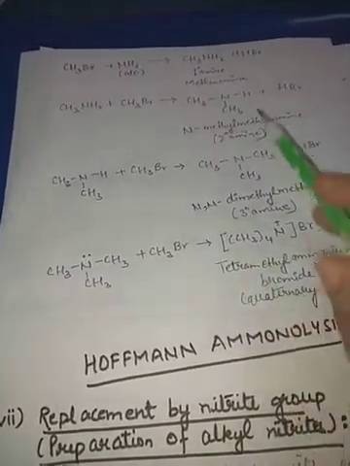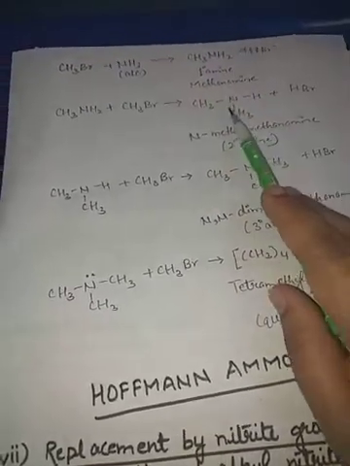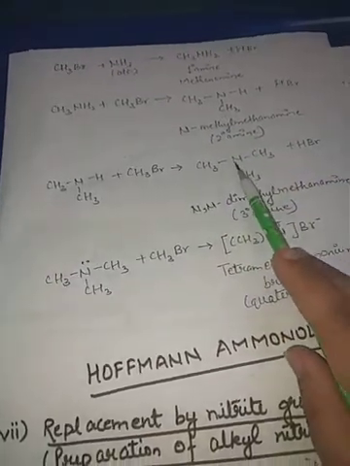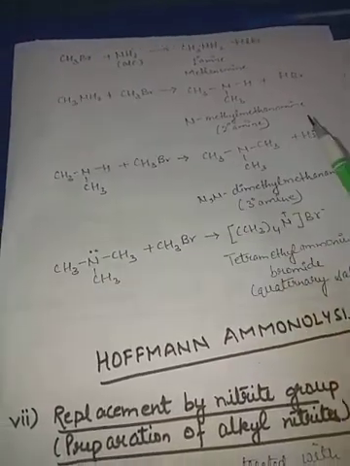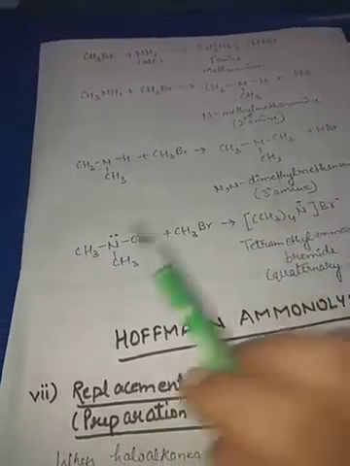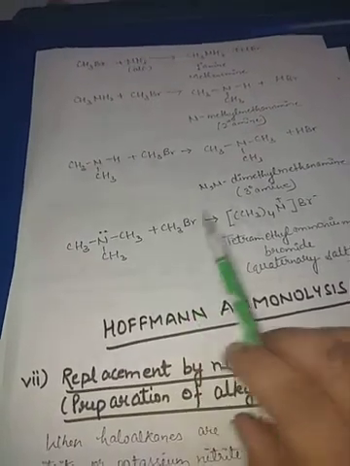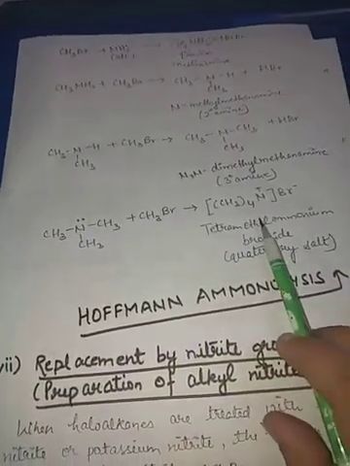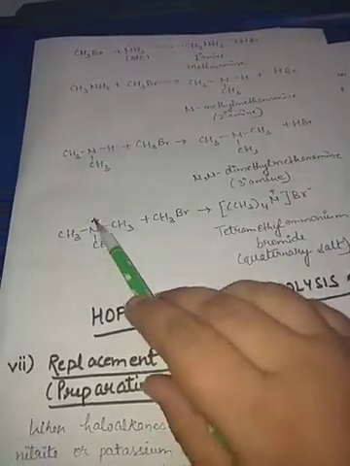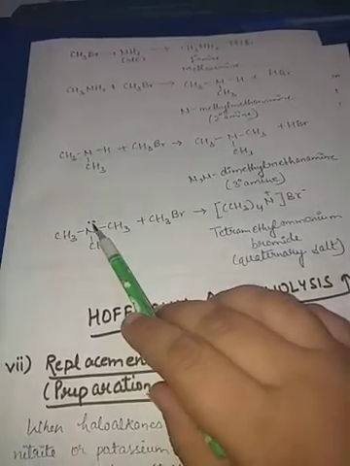Tertiary, this is primary. To this nitrogen only one carbon is attached. To this nitrogen 2 carbons are attached, secondary, and to this nitrogen 3 carbons are attached, tertiary, and here a lone pair of electrons will be there. This will combine again with CH3Br, and we will get a quaternary salt, (CH3)4N. Here too this CH3 will be attached, and it has a lone pair of electrons here.